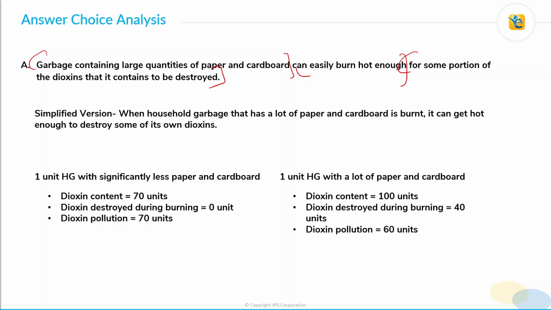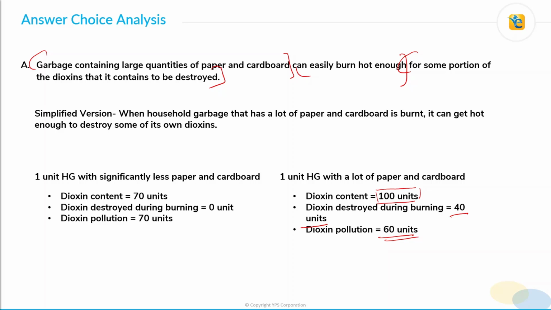So we can see, because in this example there is more paper and cardboard, the total dioxin content of the household garbage was 100 units, but since it burnt some of its own dioxin, the actual dioxin pollution is 60 units. So my question is, is choice A conveying a benefit of burning garbage that has a lot of paper and cardboard? Just think about it. Yes, you are right. So it is a correct weakener here.